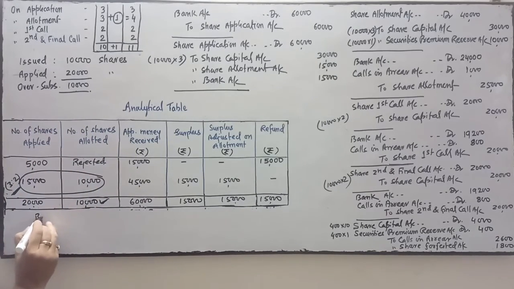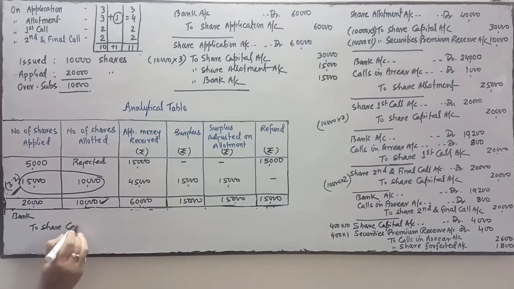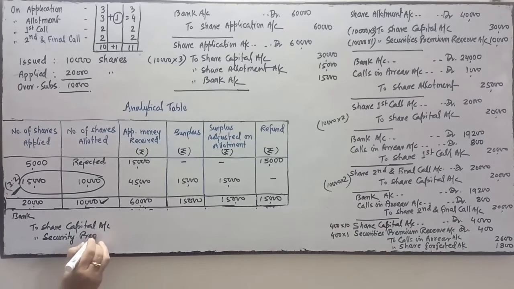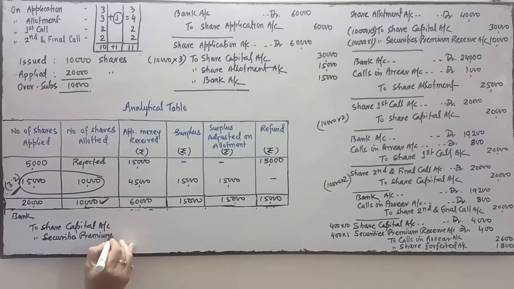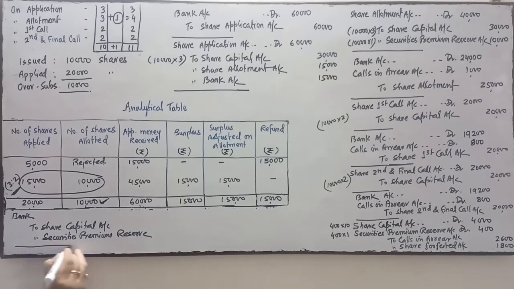So bank account debit. I'm going to pass the entry for reissue. Bank account debit, then share capital. At which price is it reissued? It is reissued at rupees 15, which means it is reissued at a premium. So securities premium reserve.